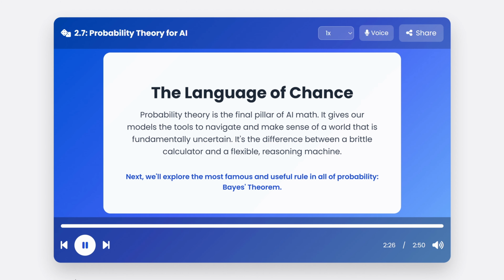And that's our introduction to the world of chance. Probability is what allows our AI models to be flexible and smart when faced with the uncertainty of reality. In our next lesson, we will explore the single most important and famous theorem in this entire field, a simple rule with profound consequences, Bayes' theorem.